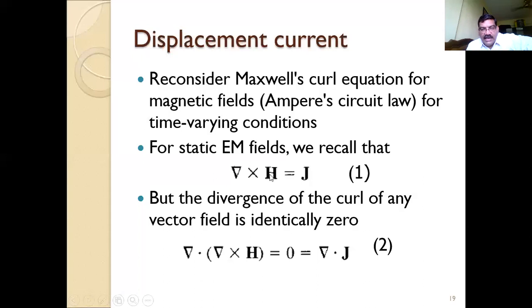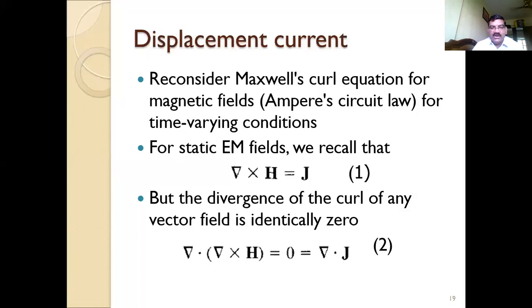This is del cross H, and we can take the divergence of this del cross H. The divergence we discussed previously; if you have confusion, you can refer to the previous videos on what divergence is. So this divergence is the rate of change we have to consider.